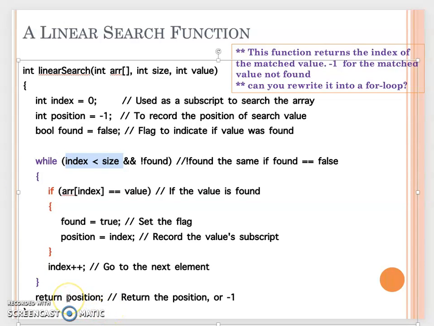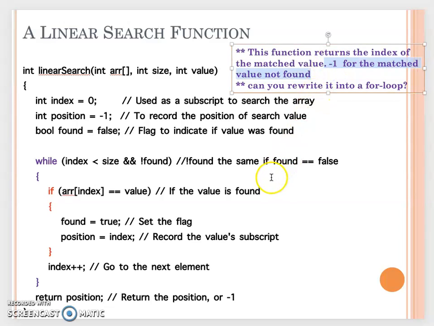Returning the position shows where the match value is in the array. That's why we set the default value of position equal to -1. If the position we return from the linear search is -1, that means the value was not found in the array.